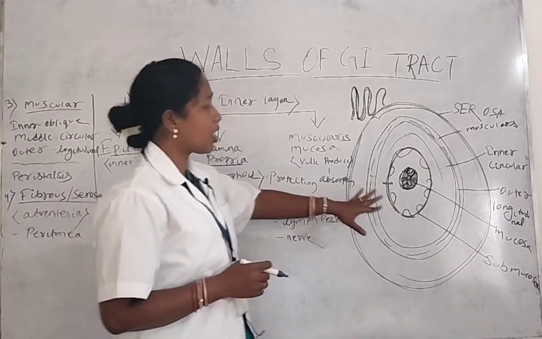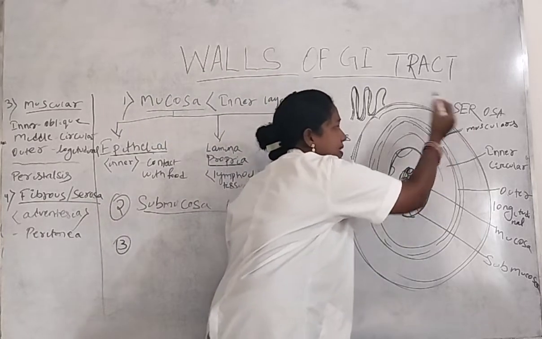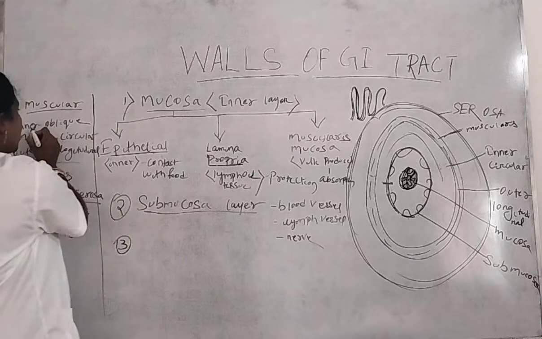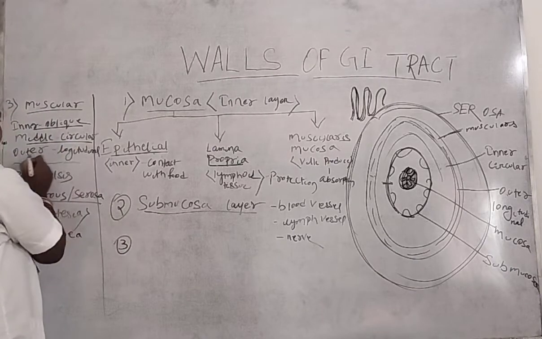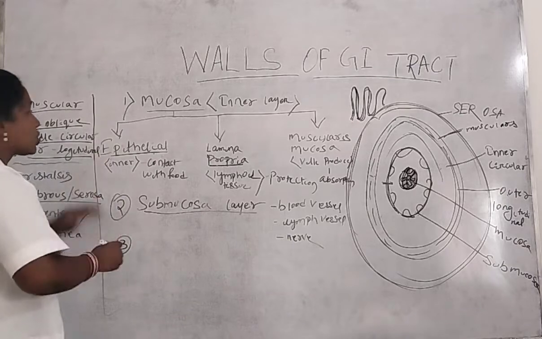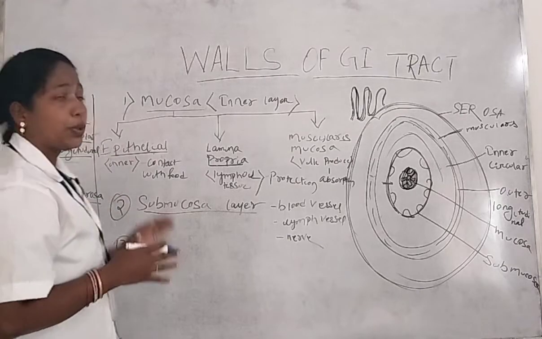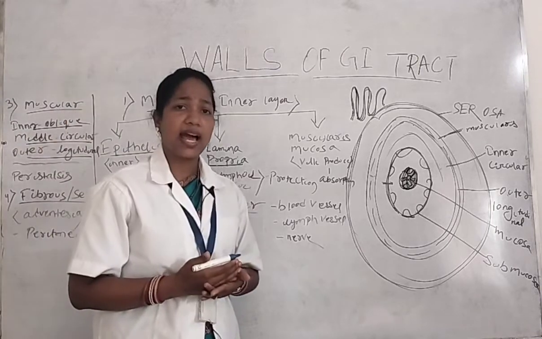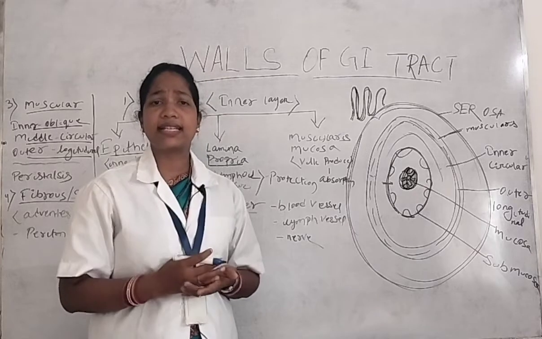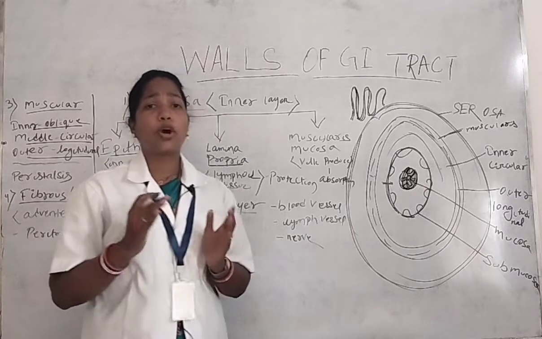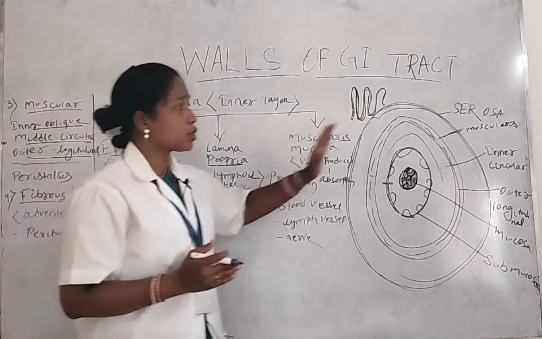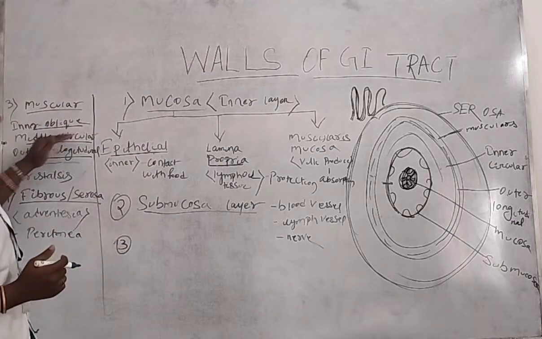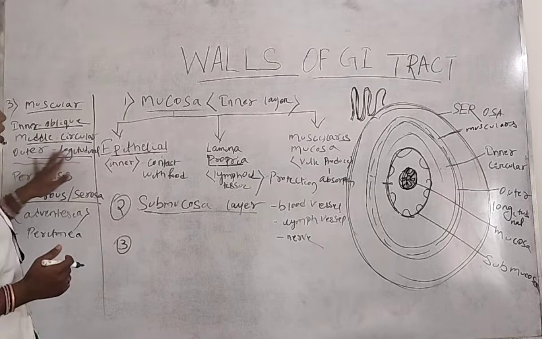Next, the outer covering of that submucosa layer is called the muscularis layer. So that muscularis layer is divided into three types: inner oblique layer, middle circular layer and outer longitudinal layer. That division occurs up to our abdominal cavity. Already we should know that our digestive tract starts from our oral cavity and ends in the rectal and anal canal. But up to the abdominal cavity, what happens? The muscularis layer is divided into three types: inner oblique layer, middle circular layer, and outer longitudinal layer.